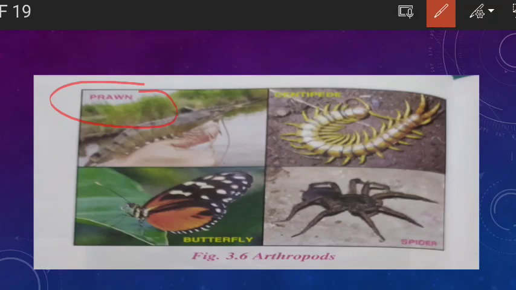Clear? This is the diagram of what? This is the figure of a centipede. And centipede belongs to which class? Centipede belongs to Myriapoda. And what is the special feature of Myriapoda? In Myriapoda, the body is divided into many segments.